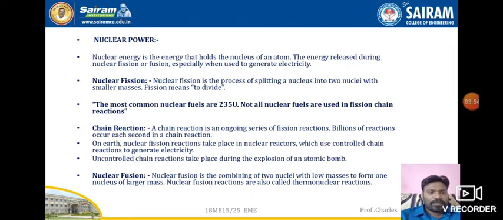So what is nuclear fusion? Nuclear fusion is a combination of two nuclei with low masses to form one nucleus of larger mass. So two or three different nucleus atoms come closer and make a larger mass, and it emits radiation. That is nothing but nuclear fusion. Nuclear fusion reactions are also called thermonuclear reactions.